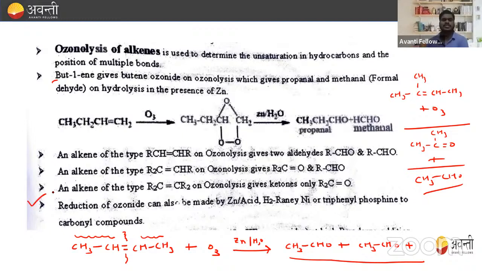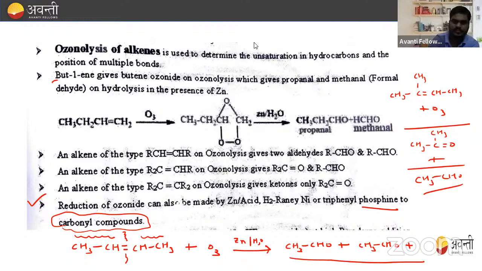Next point is reduction of ozonide can also be made by zinc acid or H2 nickel or triphenyl phosphine to carbonyl compound. So these reagents are also used, like zinc or acid or H2 nickel like that. I hope it is clear to everyone? This ozonolysis is clear?